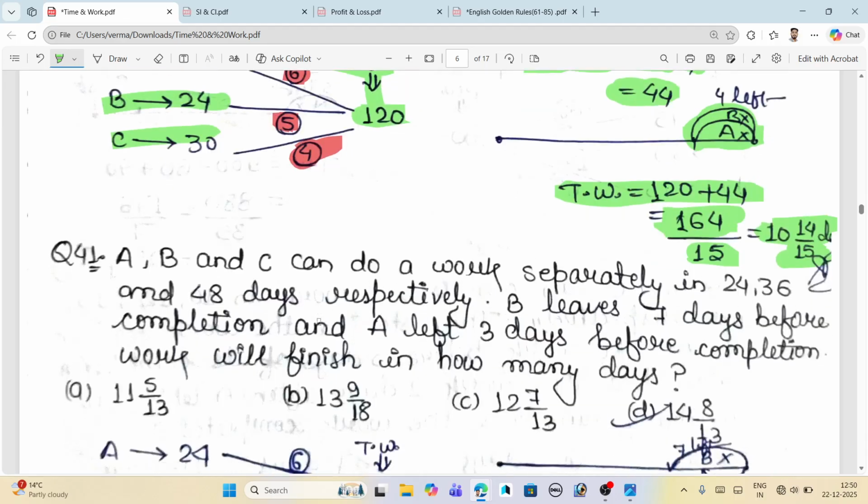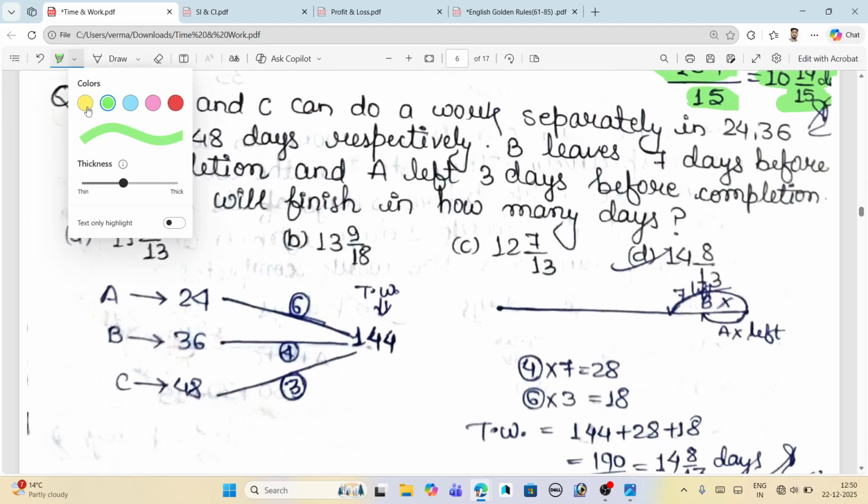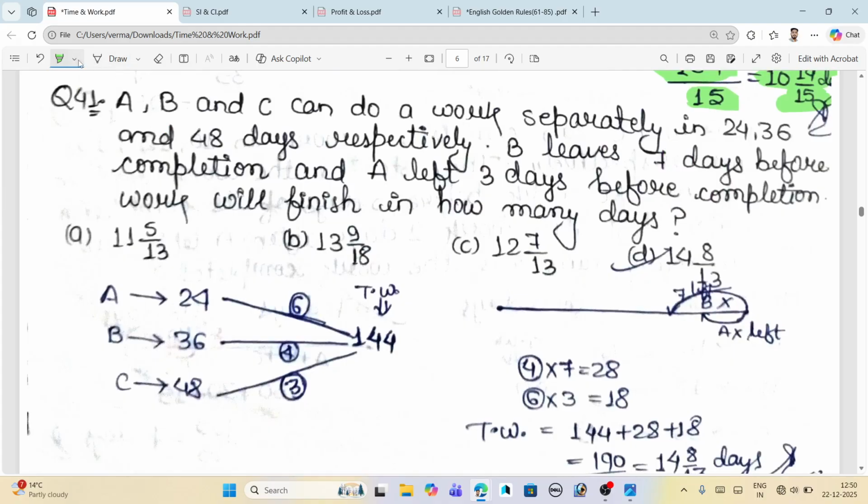Okay, so moving toward the next question, let's read it. I just changed my highlighter here. A, B and C can do a work separately in 24, 36 and 48 days respectively.